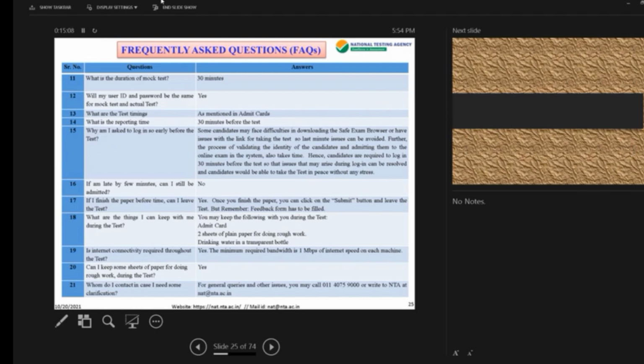Now, most important also is, if you see point 17, feedback form. Once you finish the paper, the feedback form has to be filled. Your score and the feedback form will help us in the validity and reliability of the test to standardize it. We will know which questions we need to change, what we need to improve on. So we'll do that so that once it's standardized, then we'll be able to open it for each and every one of the students to know themselves better, what their potential is.